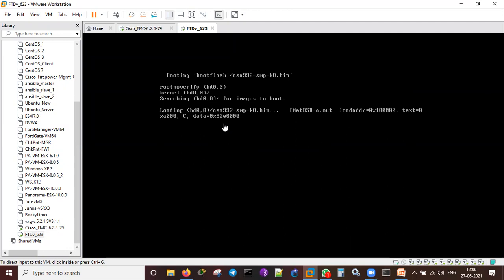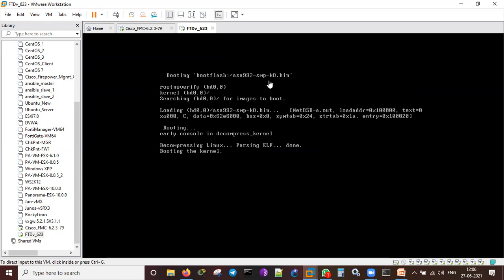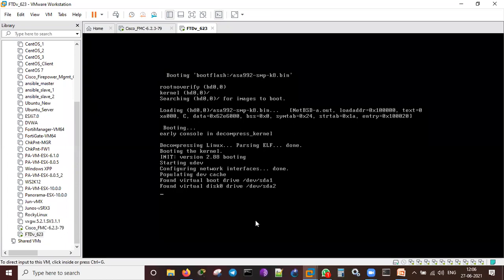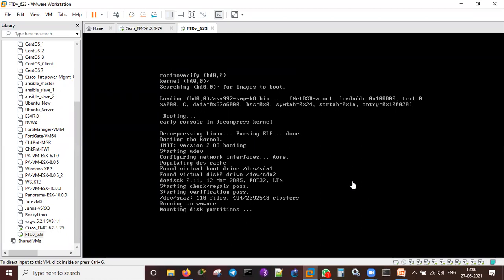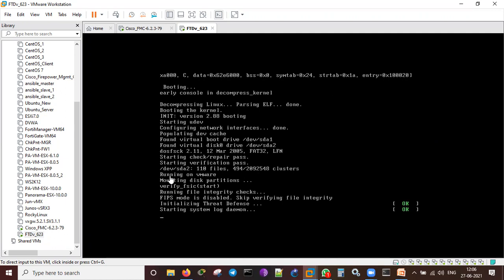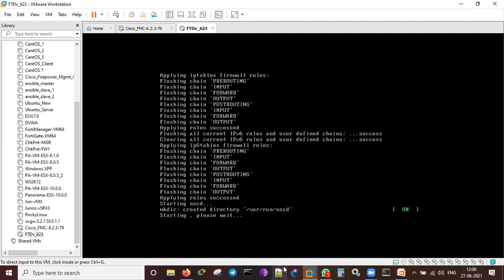So now it is booting. You see that boot flash ASA 992 SMP K8 thing like this. So it will take time, at least 2 to 3 minutes it will take for booting. Then the FMC will start detecting it, because I already installed this FTD on the FMC. So once it is booted and ready, and the management interfaces are matching accordingly, means they are in the same subnet. It is saying that running on VMware.